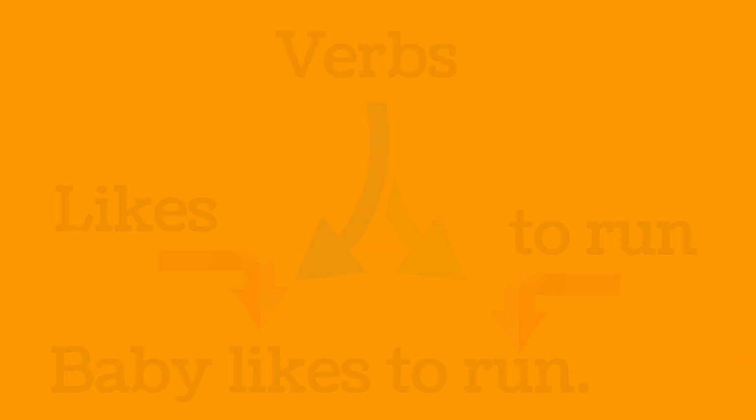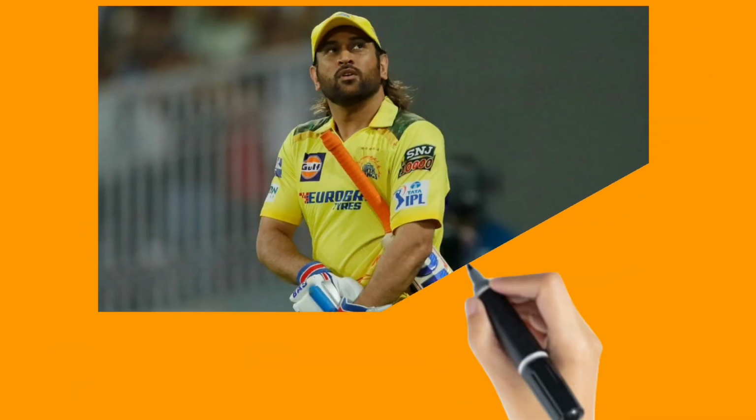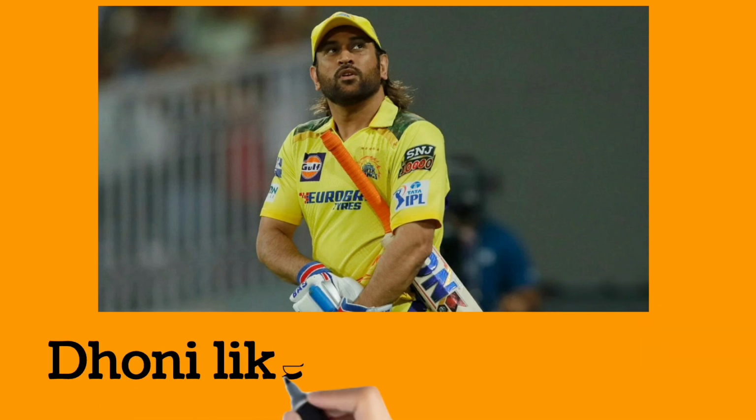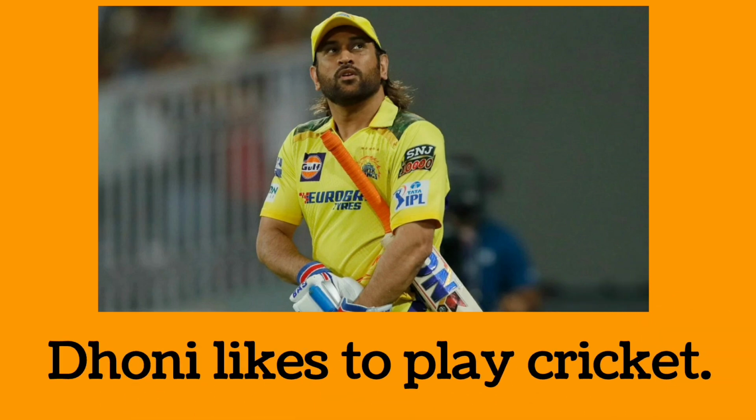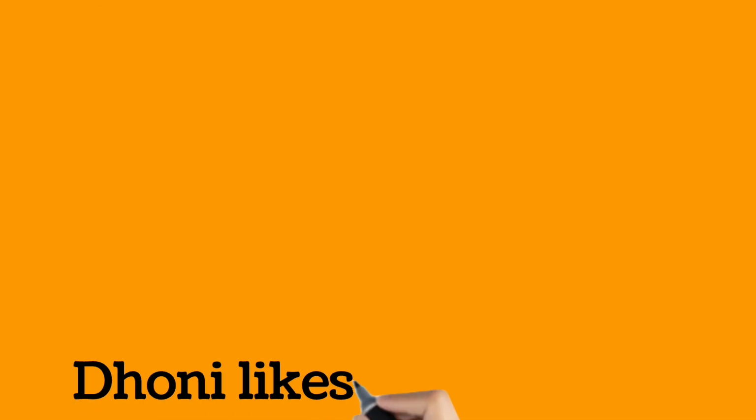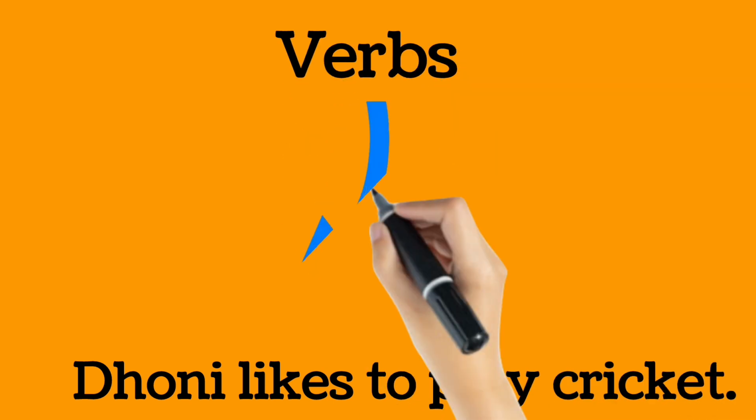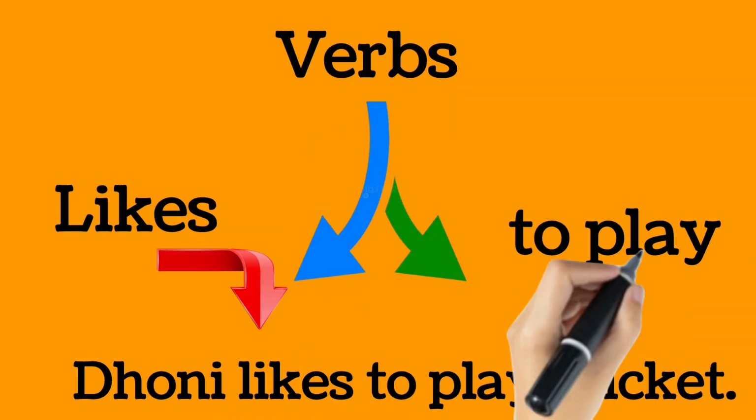Listen and watch carefully the next sentence. The sentence is here, Dhoni likes to play cricket. In this sentence, there are two verbs. First verb is likes and the second is to play. Similarly, we will see the next sentence.